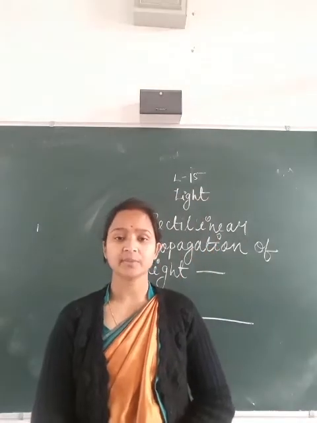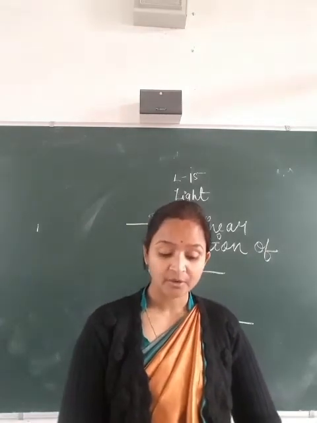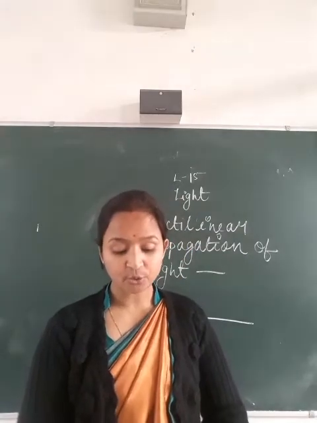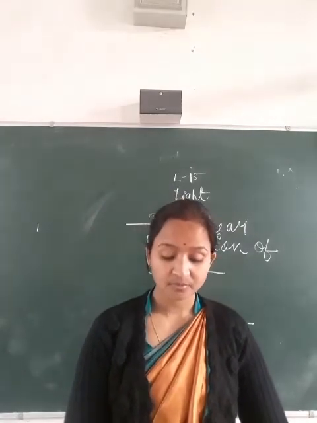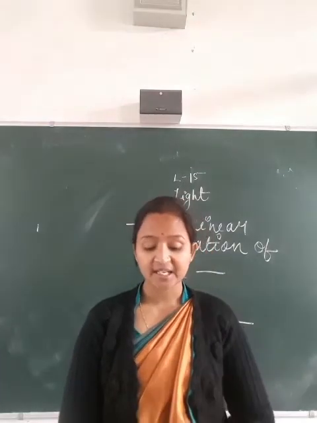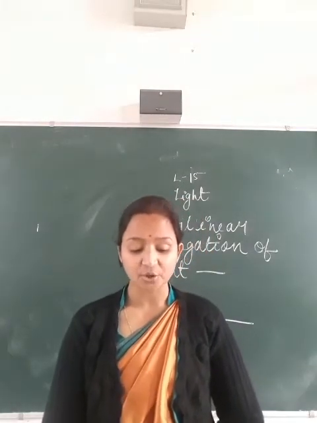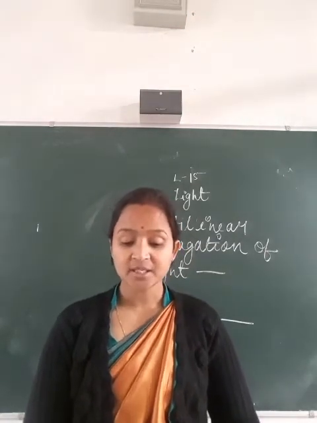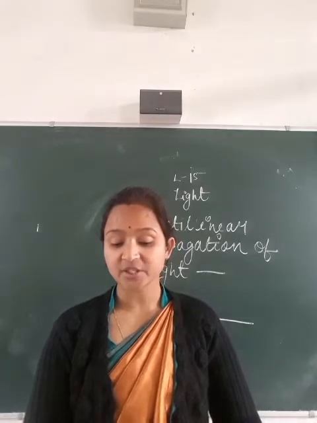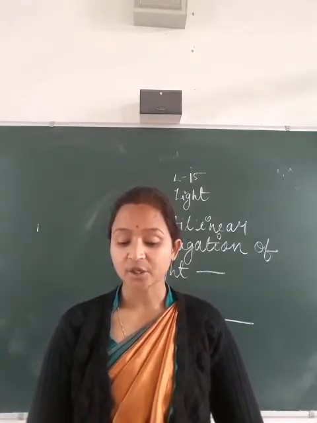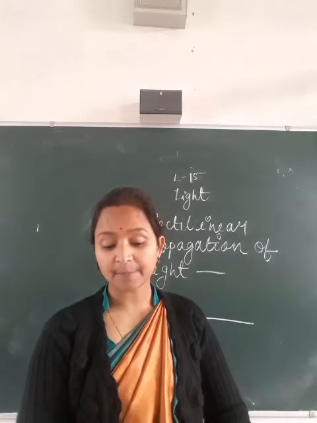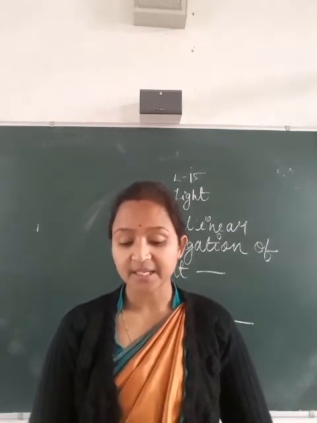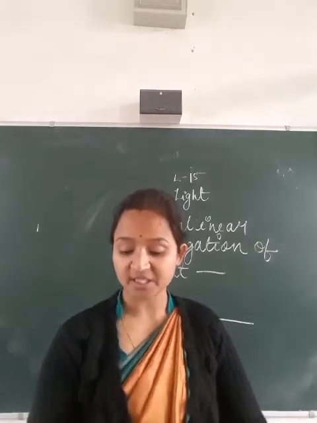To prove that light travels in straight lines, what are the materials required for the activity? Materials required: rubber tube, flashlight, torch. What is the method? Take a rubber tube about 5 cm long and spread it along the edge of a table in a straight line, switch on the flashlight and place it at the side of the rubber tube, and keep your eye on the other end of the tube. Then you will observe that light passing through it in a straight tube is visible.